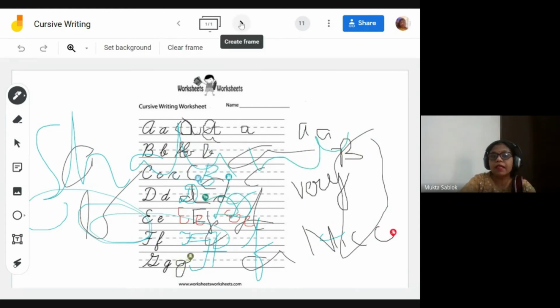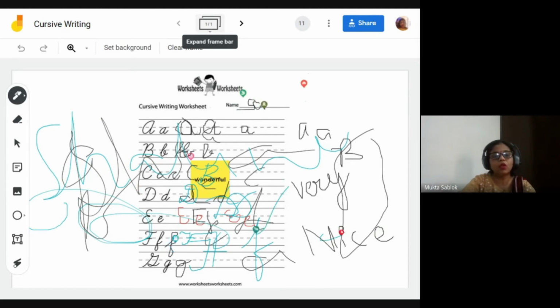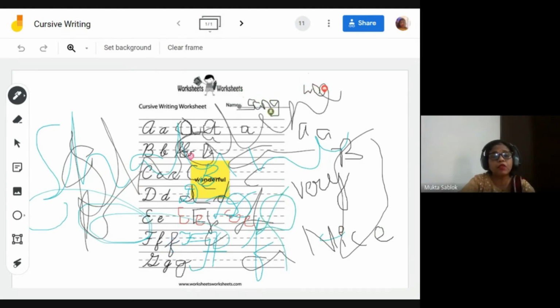You can make multiple copies and give separate copies to each and every child of your class, and ask the child to write the name. So this is one of the activities.